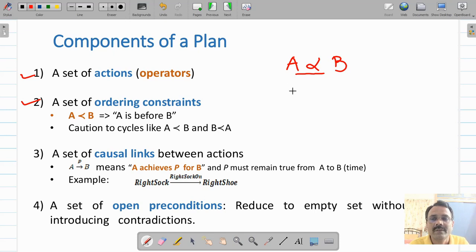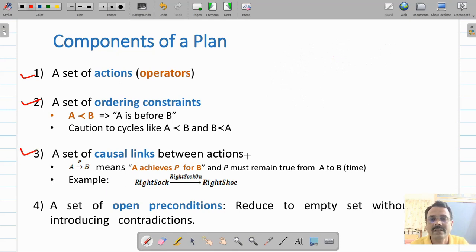Here you will have to keep in mind that it should not result in a cycle. If A comes before B and at the same time we have a constraint that B should come before A, that will form a cycle and it will be a deadlock situation. So such a cycle has to be avoided. The third component is the set of causal links between actions.